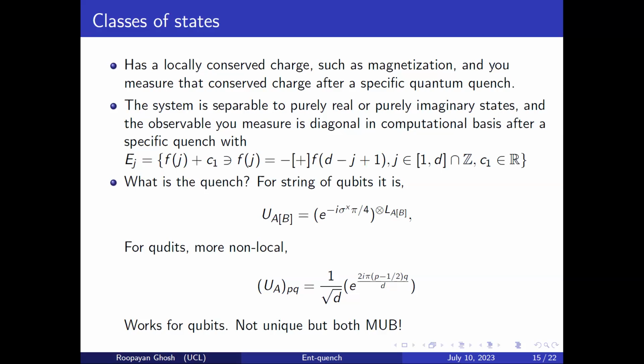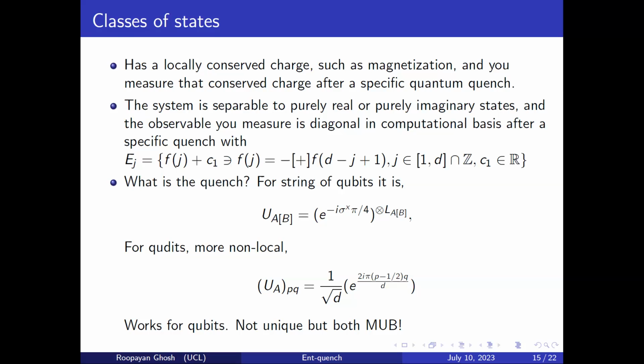So that means this is not unique. But the common feature of both is that they both generate MUBs to your original computational basis. So you have a specific MUB where this is working. Not all MUBs work; these are specific MUBs where this works.